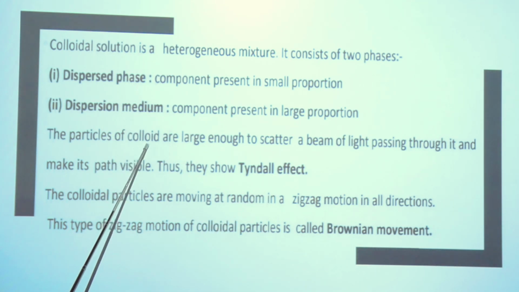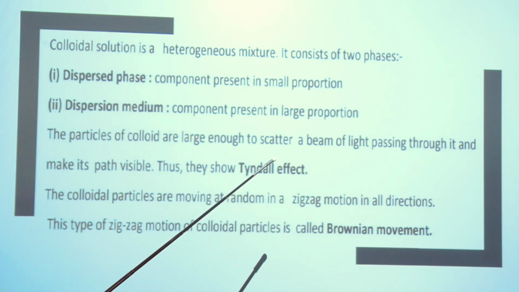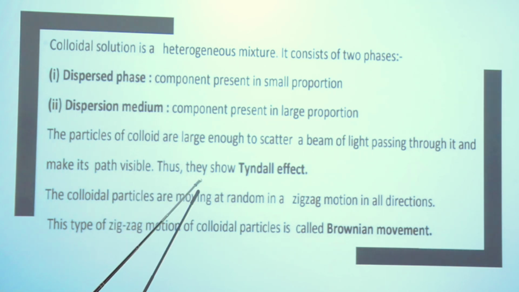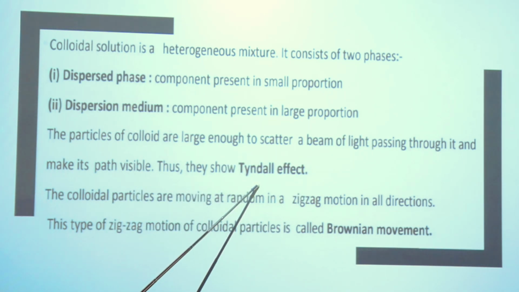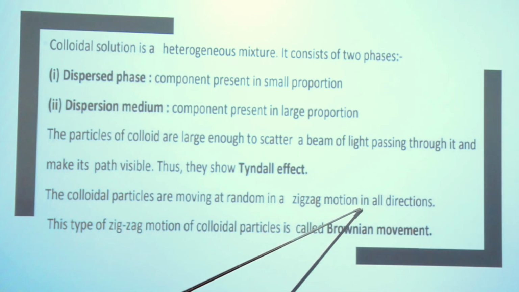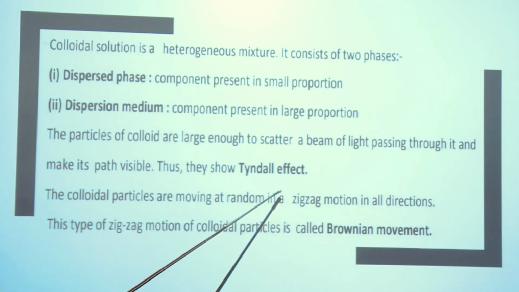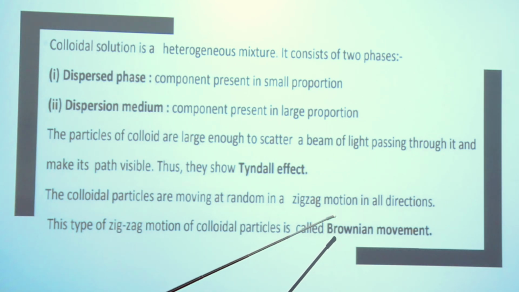The particles of colloid are large enough to scatter a beam of light passing through it to make its path visible. So that's why they show the Tyndall effect. What is the meaning of Tyndall cone? The colloidal particles are moving at random in zigzag motion in all directions. This type of zigzag motion of colloidal particles is called Brownian movement, due to no gravity effect on the particles of colloids. So Tyndall effect and Brownian movement are the test of colloidal particles.